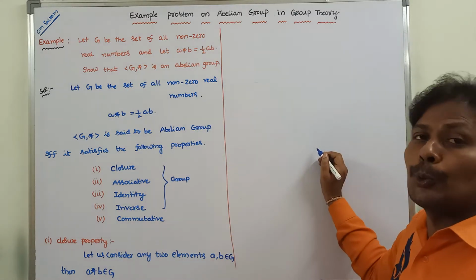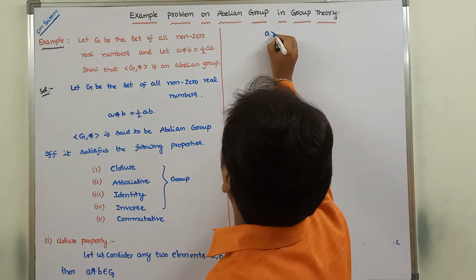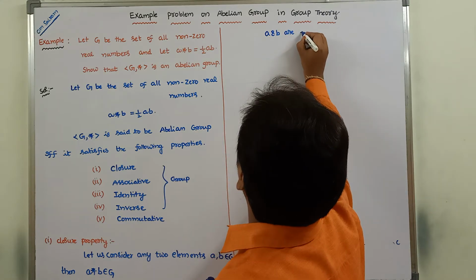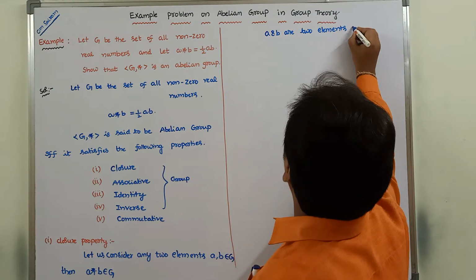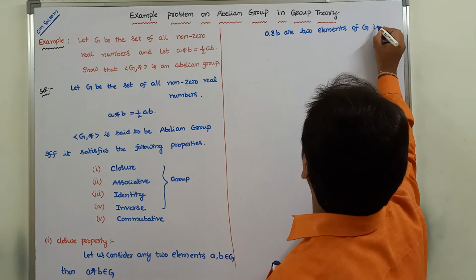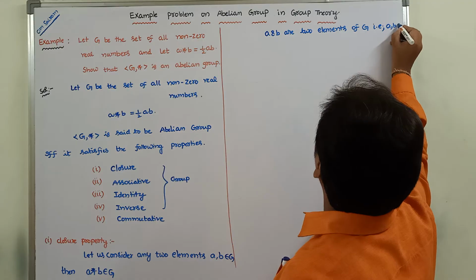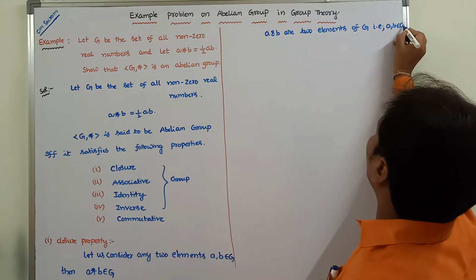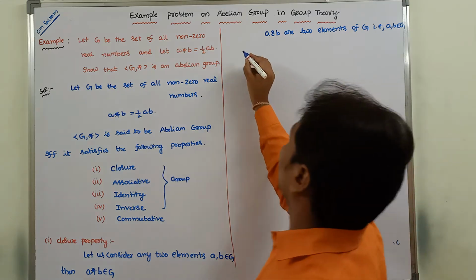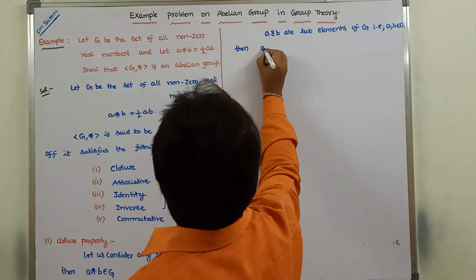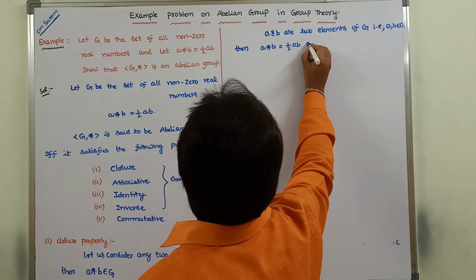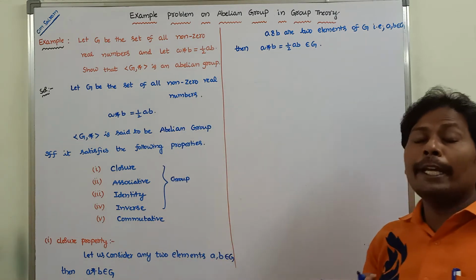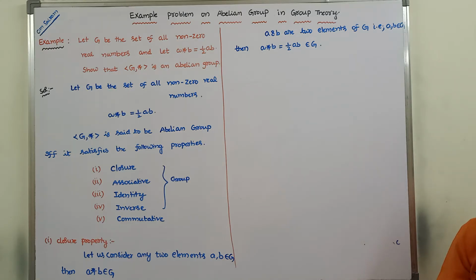Now I am taking two elements of G, that is A comma B belongs to G. Then A star B equal to half AB also belongs to G. Whenever A and B are two elements of G, then A star B also belongs to G.